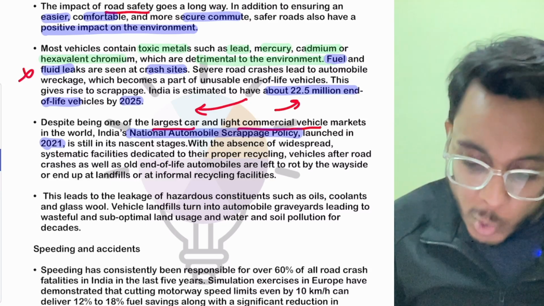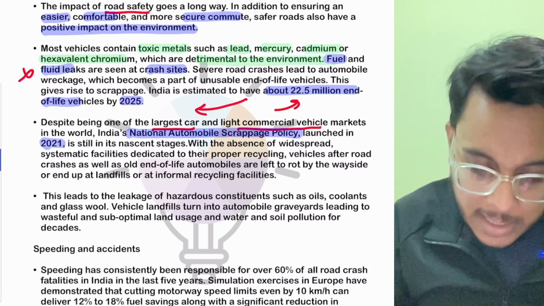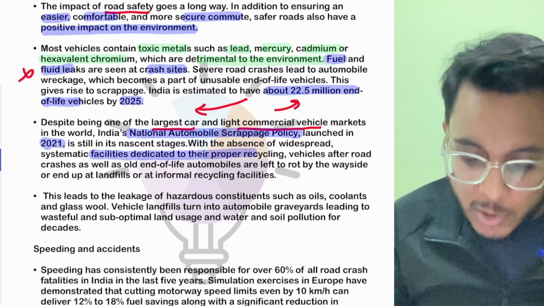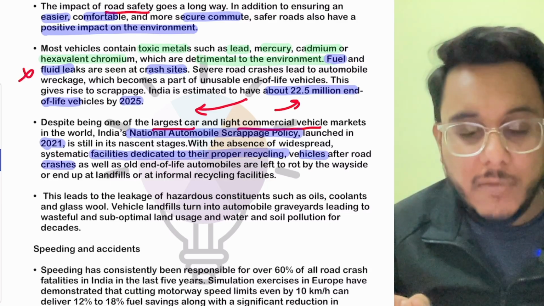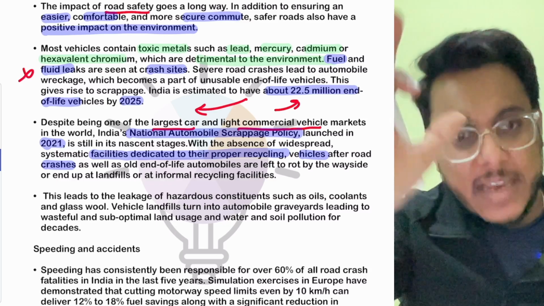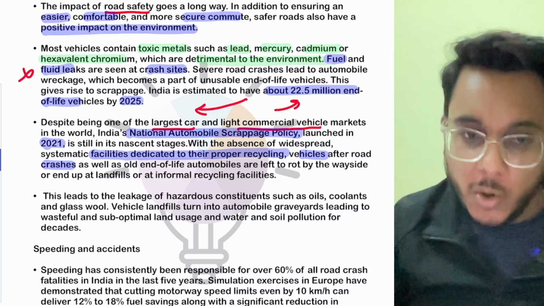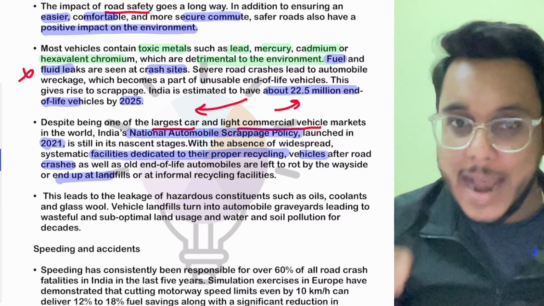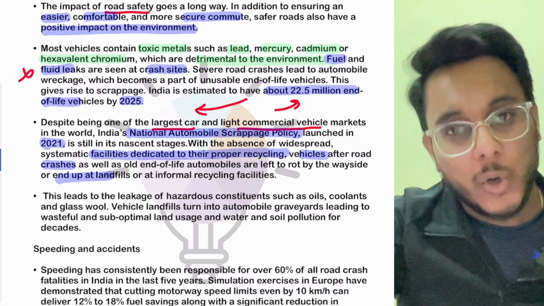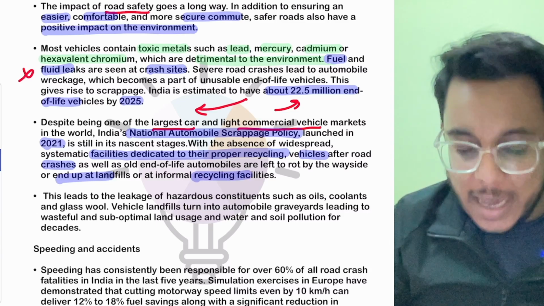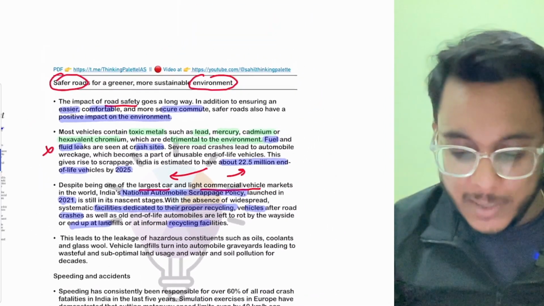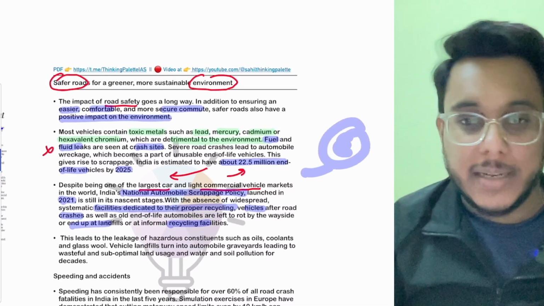Right now, we don't have systemic facilities for the proper recycling of vehicles after road crashes. Many of the vehicles after a crash are just lying around the road, or they end up in landfills, and either way, they are contaminating the soil, and by that, at the end of the day, they are impacting the environment.